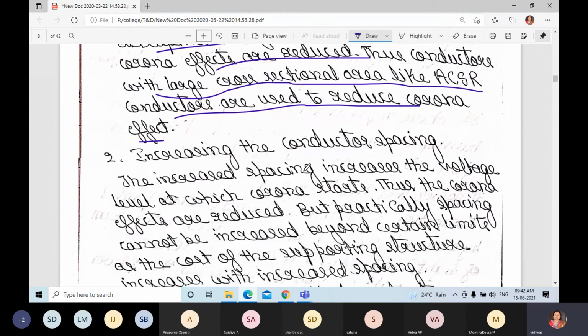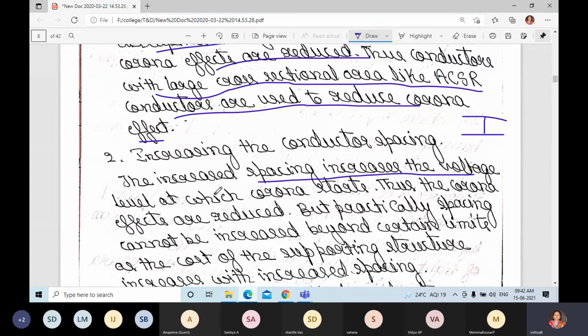Next is increasing the conductor spacing, that is, the spacing between the conductors. Increased spacing increases the voltage level at which corona starts, thus the corona effects are reduced. But practically, spacing cannot be increased beyond certain limits.